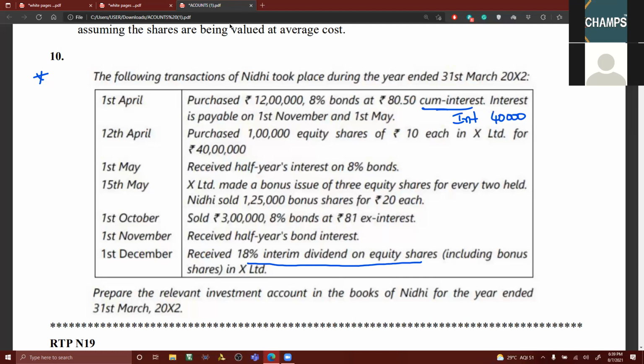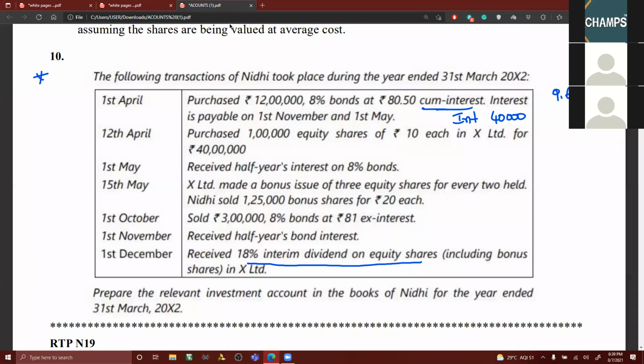Now I want you to answer what is the cost price of this investment. From that we have to deduct, of course, accrued interest. 12 lakhs has been given. When the face value is not given, we shall assume face value is 100 for debentures. 12 lakhs by 100 will be 12,000. 12,000 bonds into 80.50 is 9,66,000.